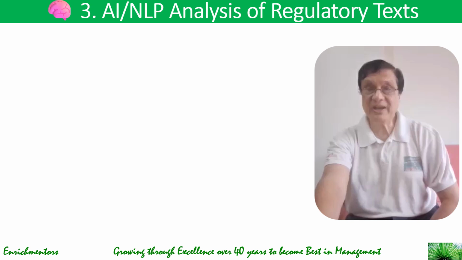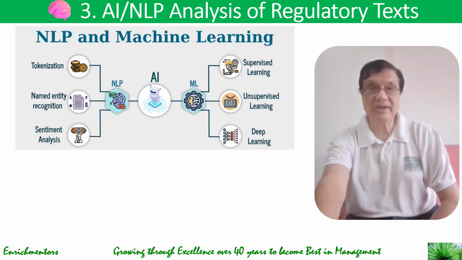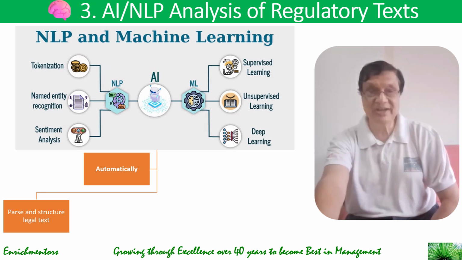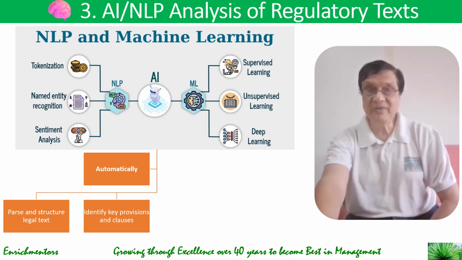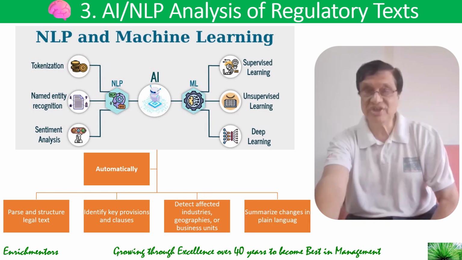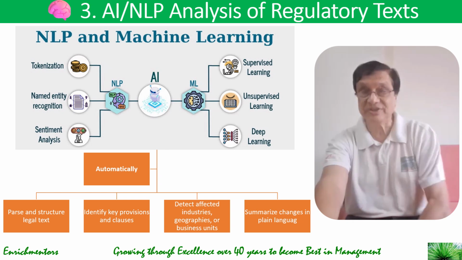Then these platforms use natural language processing and machine learning to automatically read, scan, and structure the legal text, identify key provisions and clauses, detect affected industries, geographies or business units, and summarize changes in plain, simple language.